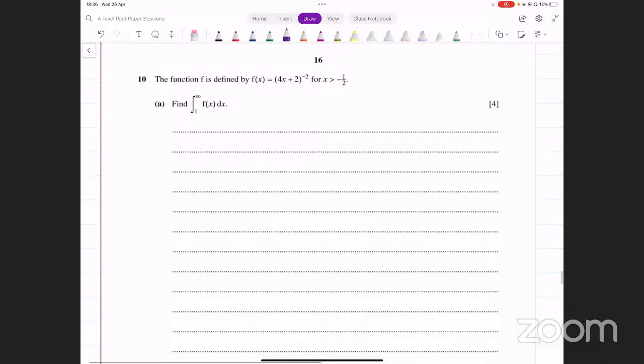Okay, so how do we do this? Let's write this down. We need to evaluate this integral, (4x plus 2) raised to the power minus 2. Limits are from 1 to infinity.